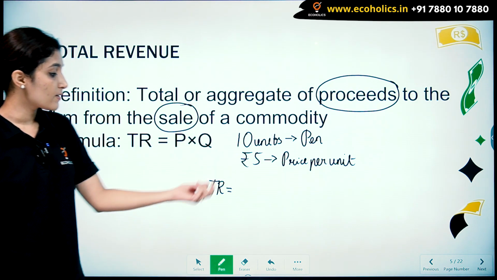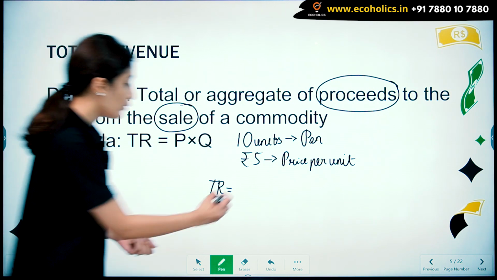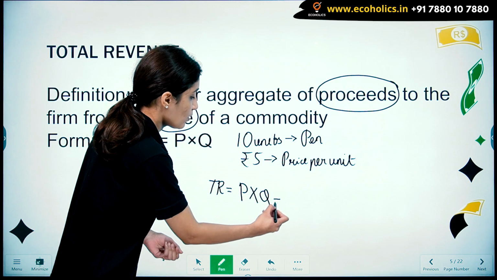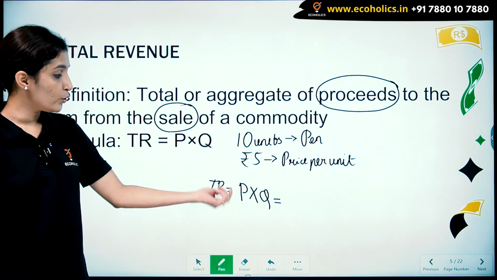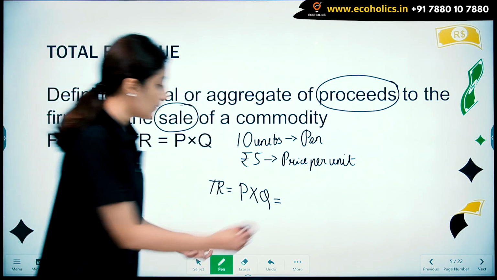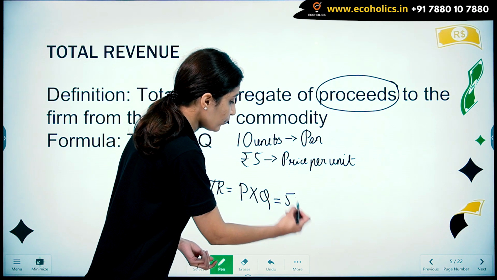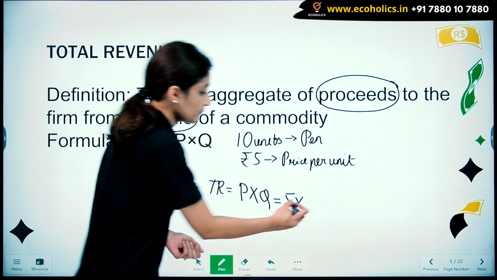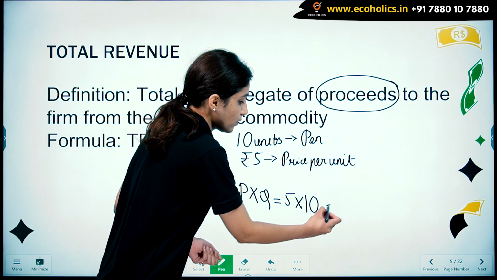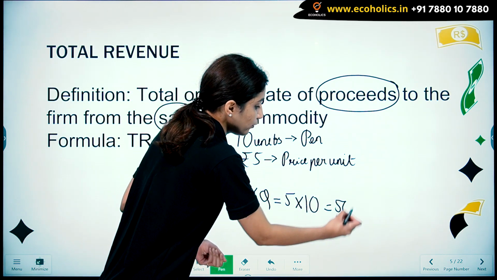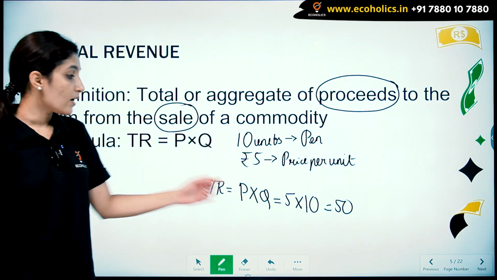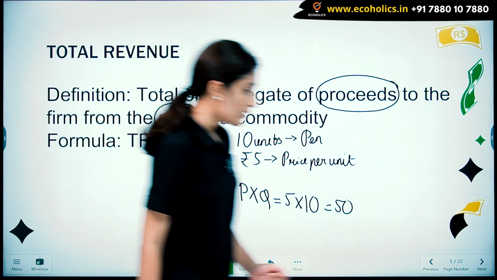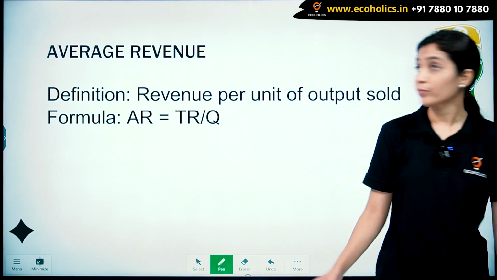So in this case, our total revenue will be equal to P into Q. So our price per unit, that is 5, multiplied by quantity, that is 10 units. So this is equal to 50. So in this case, our total revenue is equal to 50. So this is a very simple concept.